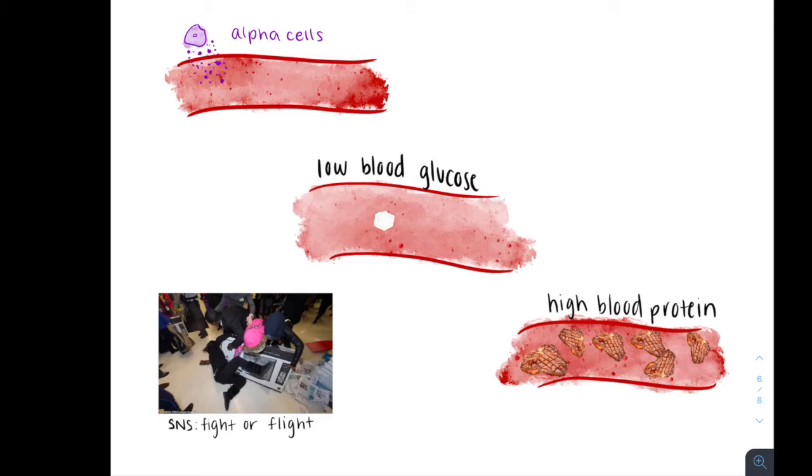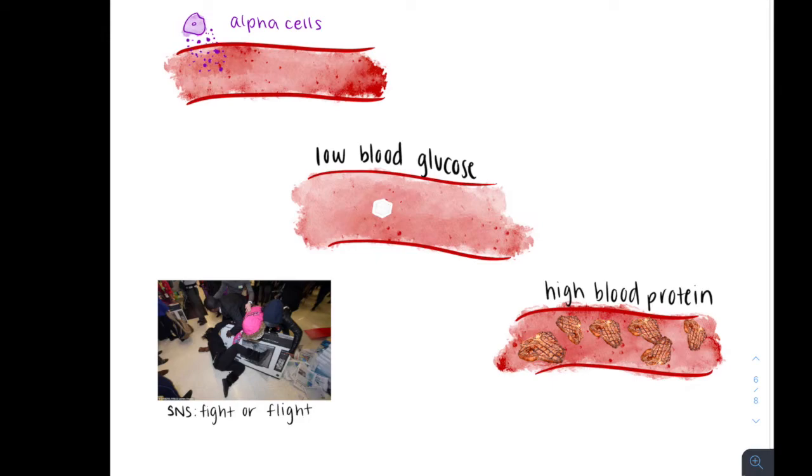Ah, makes sense. The third reason is response to high levels of blood protein. Wait, wouldn't we want insulin so that we can absorb the protein into the cells? Yes, that is true. However, the absorption of protein requires the use of glucose, so we want higher blood sugar to increase the amount of protein we take into the cells.